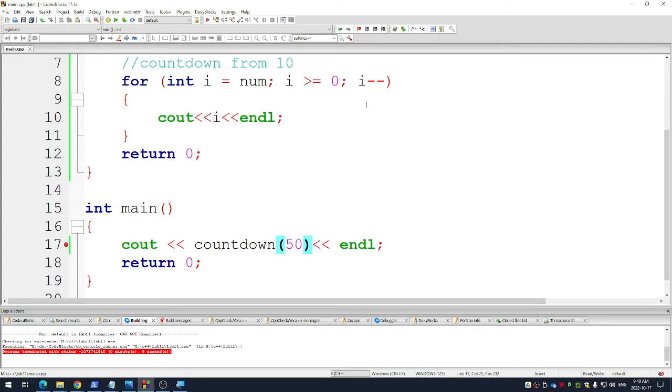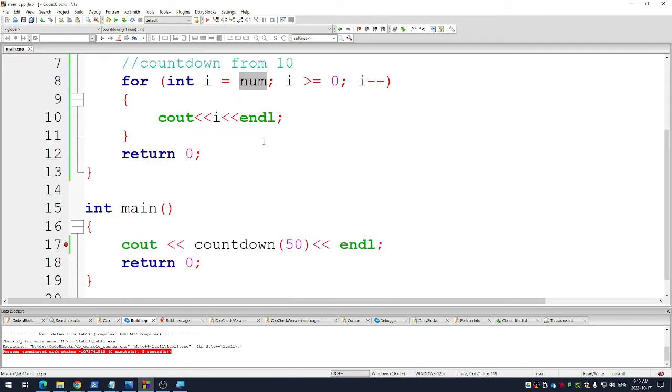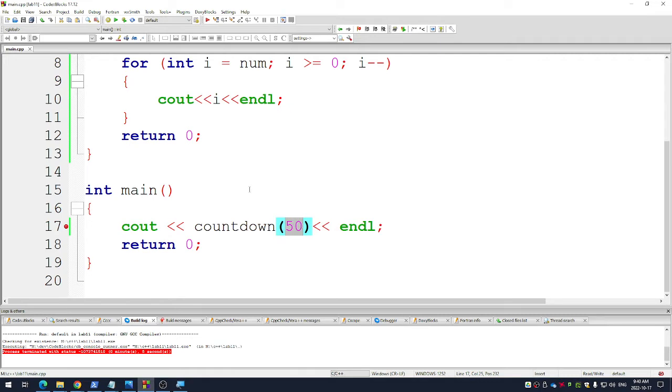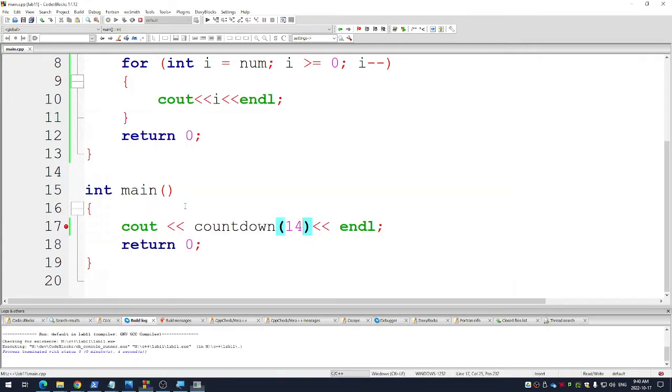Where's the prompt? There's no prompt for these. That's the nice thing about it. You just code them. Okay? So as soon as I put a variable in here, and I can put as many as I want, I'm only going to put one variable in there. But it replaces the number 10 with a variable. So if I want to count down from 14, now it makes my code really much cleaner and more portable. Right? Now it counts down from 14.